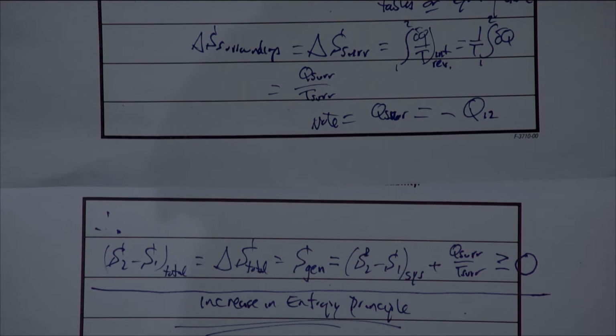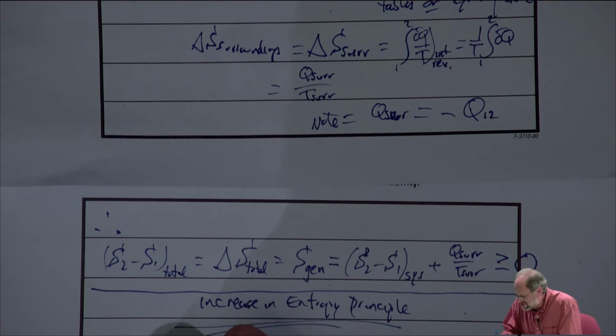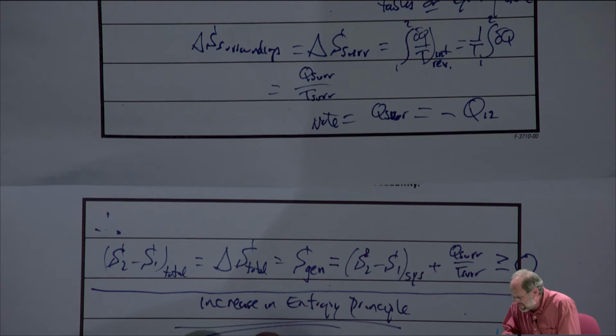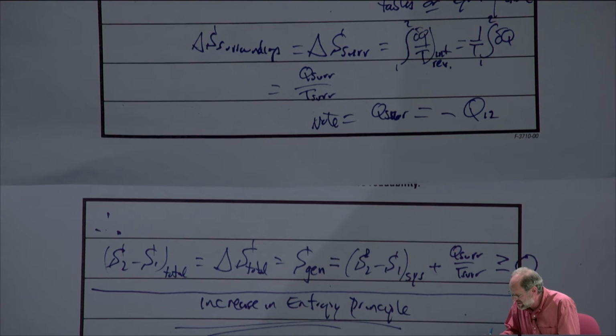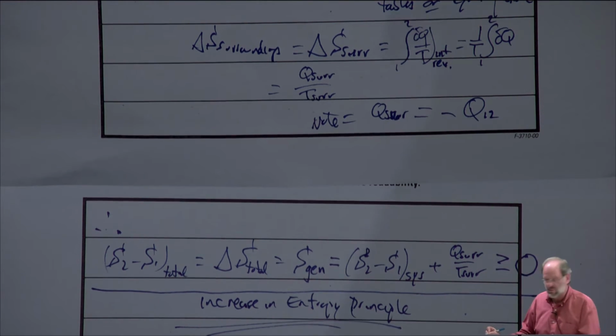First of all, we know that we don't have total entropy data in our property tables. We have specific entropy data, everything on a per unit mass basis. So let's just remember that a total entropy change is just going to equal the mass times the specific entropy change.